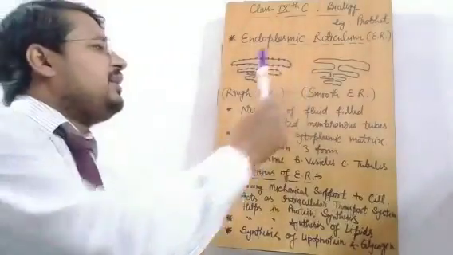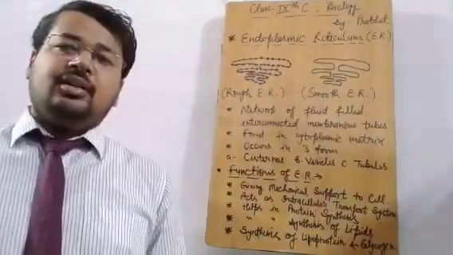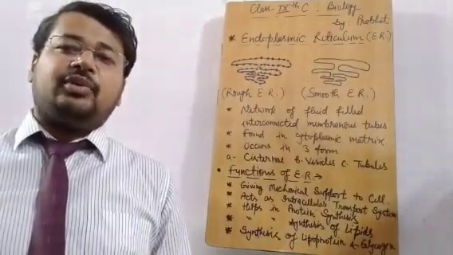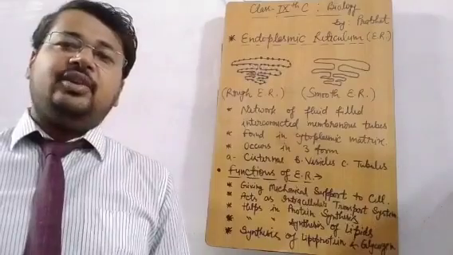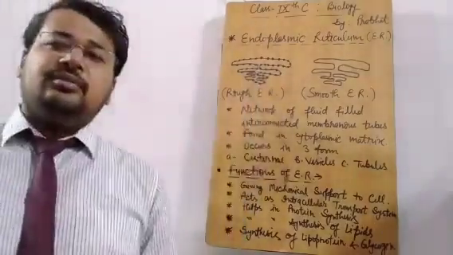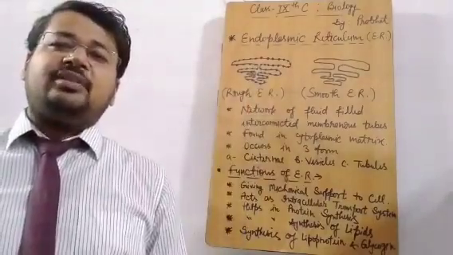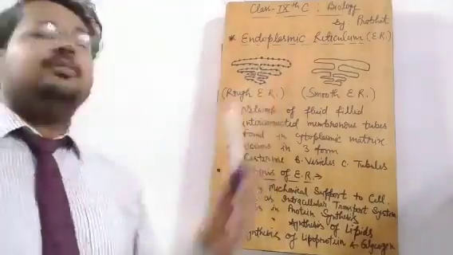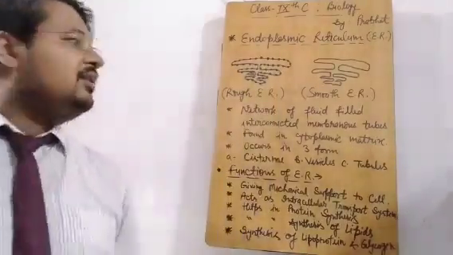So this endoplasmic reticulum provides strength to the cell. It provides mechanical support. It acts as an endoskeleton. Without endoplasmic reticulum, the shape and size of the cell would have been deformed. This provides mechanical strength to the cell.